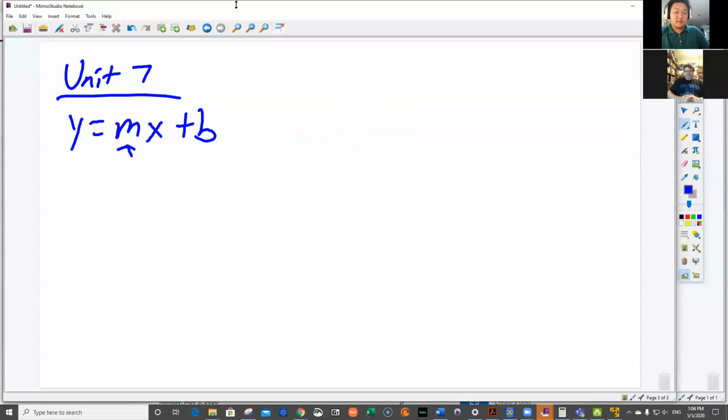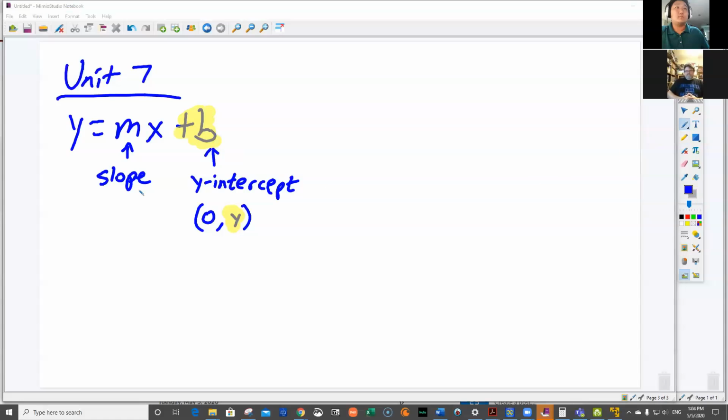M is your slope. B is the y-intercept. Okay, remember B is a point 0, comma y. There was 0, comma a number, and that y number is B. Right? Slope is rise over run.